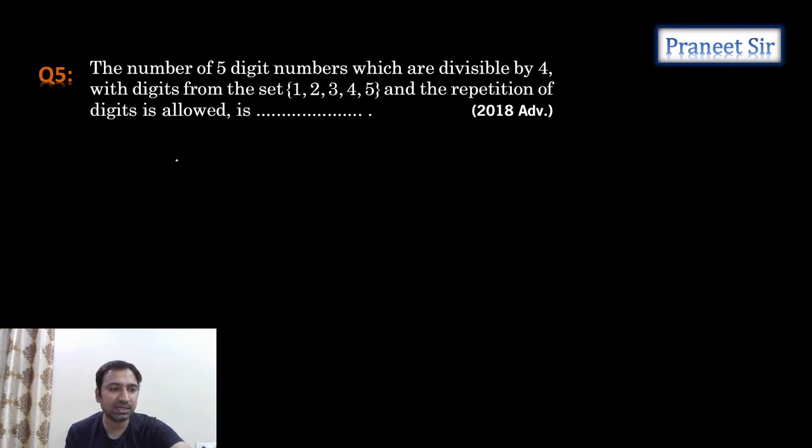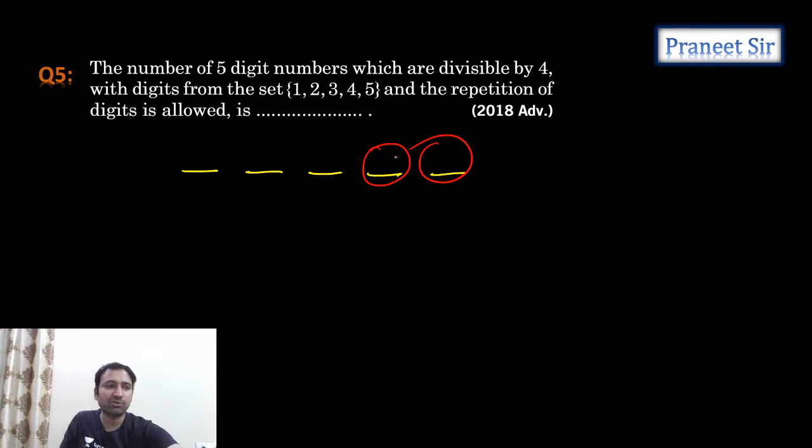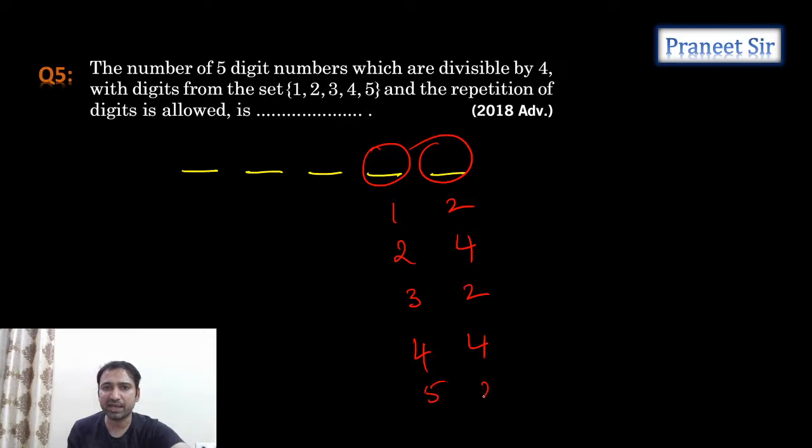See, it should be a 5-digit number. So if a 5-digit number is divisible by 4 means what? The last 2 digits should be divisible by 4, correct or not? So the last 2 digits should be divisible by 4 means what are the possibilities we have? 1, 2 we have, 2, 4 we have, 3, 2 we have, and then 4, 4 we have, and then 5, 2 we have.